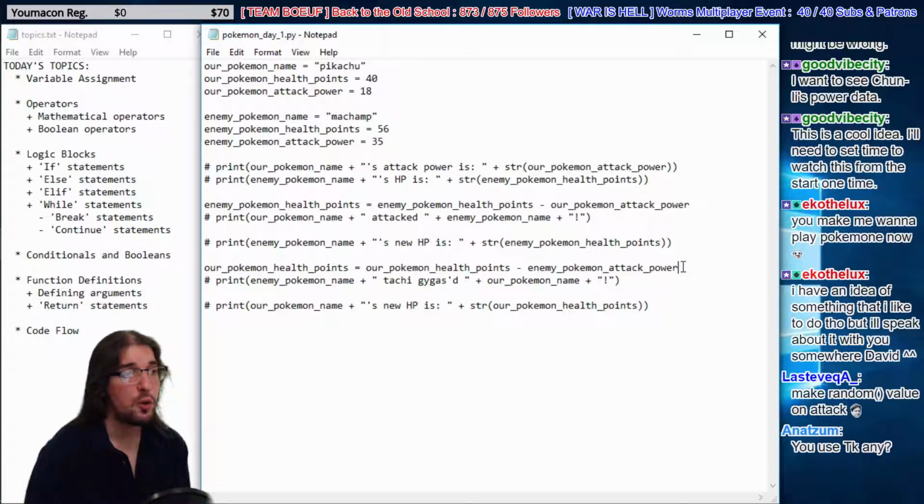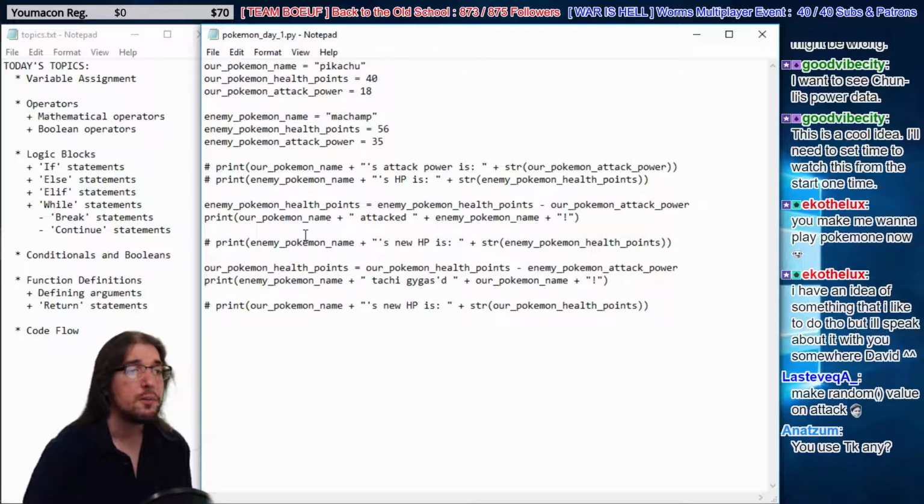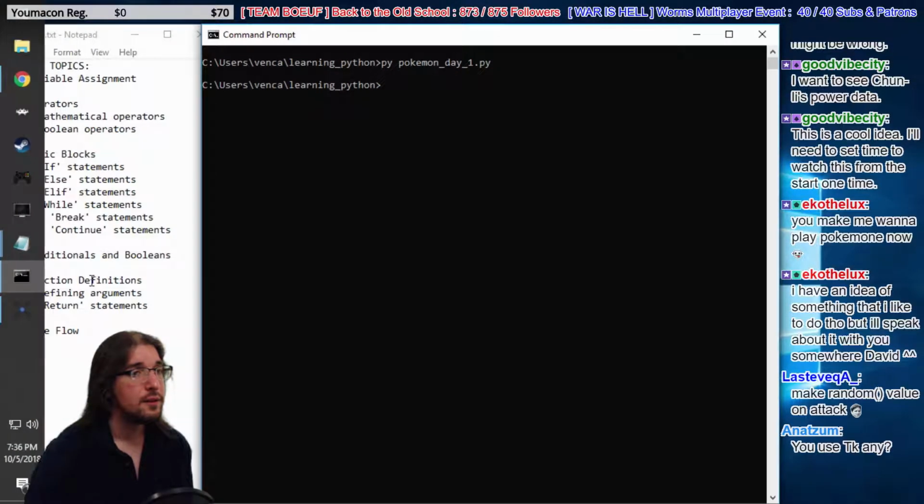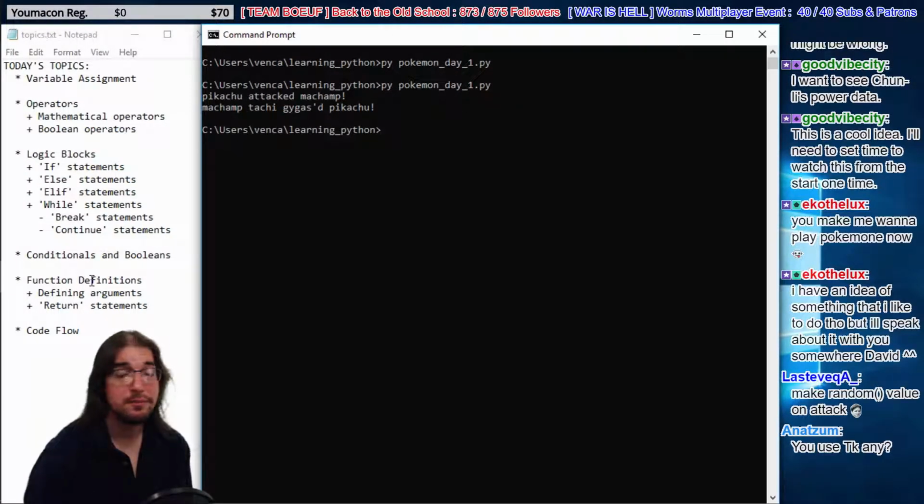Now, we can actually show the user some stuff by getting these print statements to work again, by getting rid of these number signs, which prevent that code from running. So now we're printing off, Pikachu attacked Machamp. We're going to print off here, Machamp attacked Pikachu. So now we're showing a little bit more stuff. All right, there we go. Now we've gotten rid of those little number signs. That code will run again.